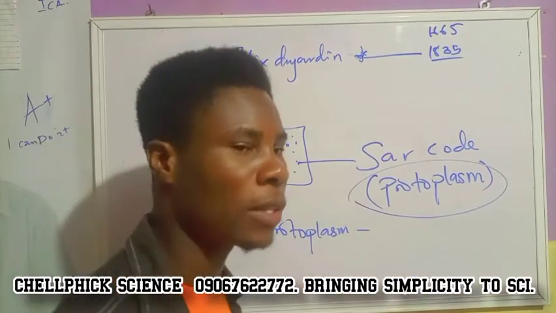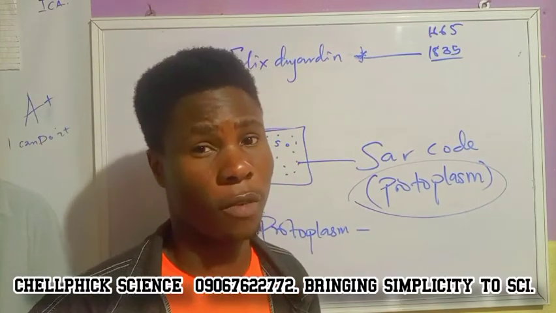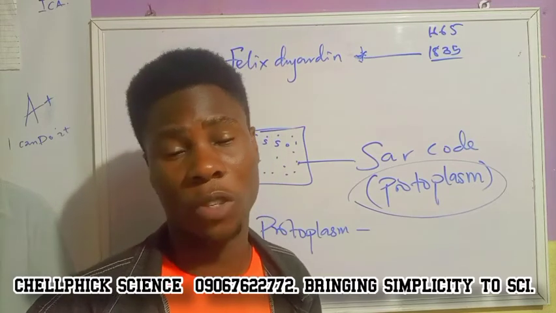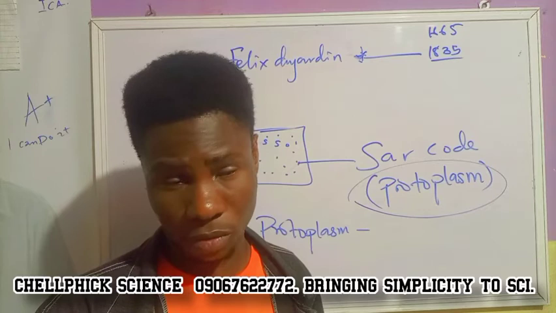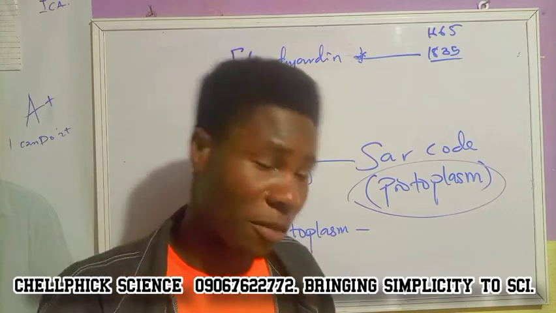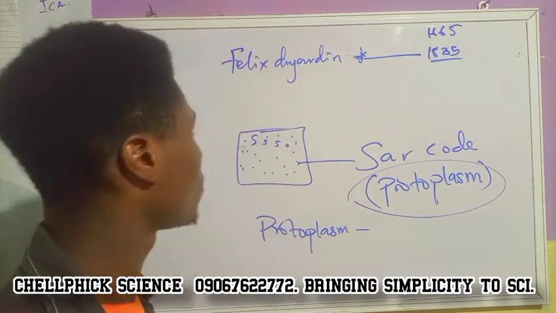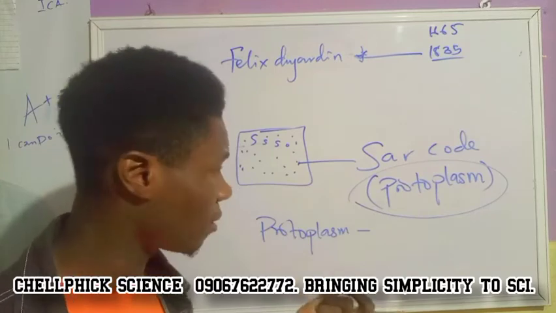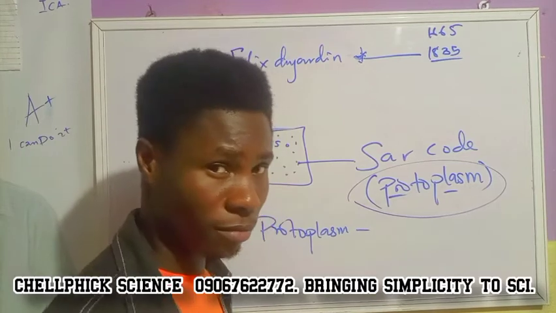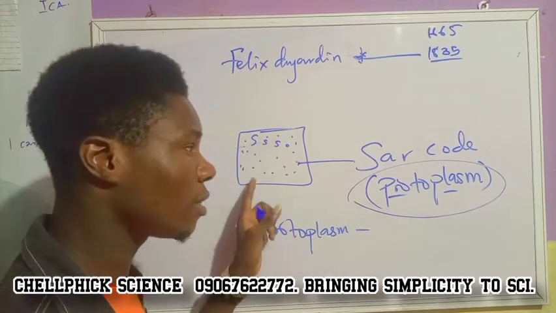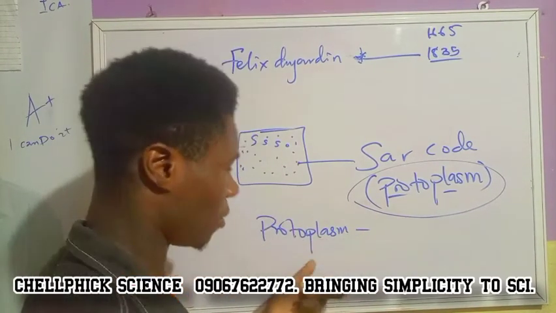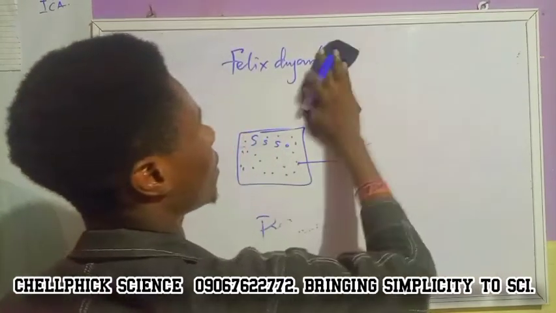So I want you to note now that Robert Hooke discovered cell. He's the first scientist to ever come up with the idea of cell. Because of that, he was called the father of biology. The father of cell, sorry. Robert Hooke, because he's the first scientist to ever come up with the idea of cell, is called the father of cell. Felix Dujardin looked further into what Robert Hooke has done, and he observed that there are living contents, and he called it protoplasm. That's just everything. For A-level students, Felix Dujardin called it sarcode. It's later renamed into protoplasm by Purkinje. Don't forget. So let's move on.